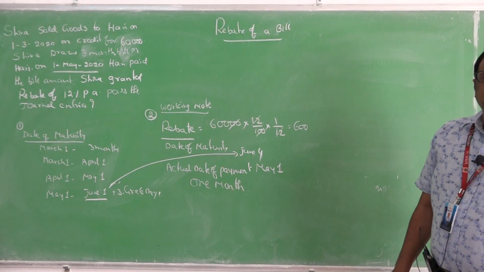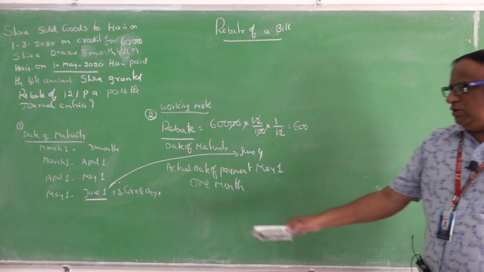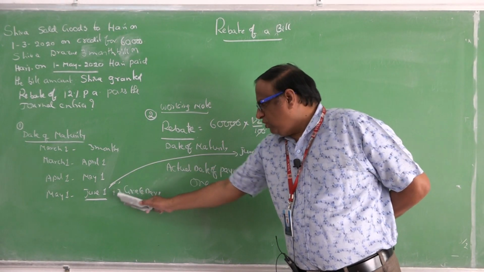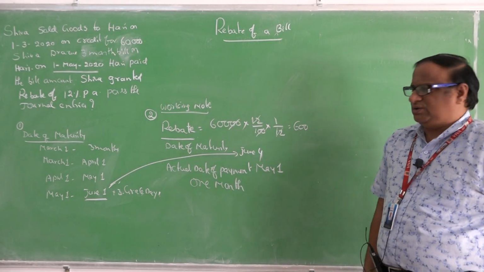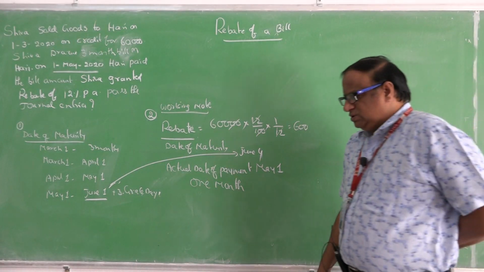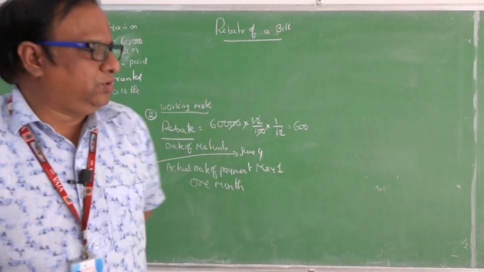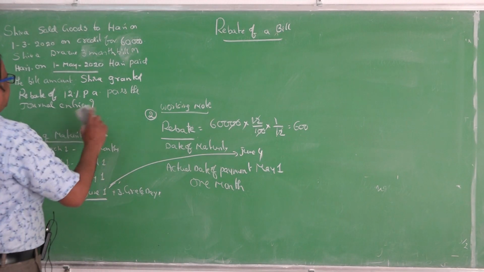That is the rebate, 600. So he has to pay on June 4th, but he has paid on May 1st. 3 days, that 3 days. So in such a case, 1 month before he has paid, 60,000 into 12 by 100 into 1 by 12. 600 is a rebate. Now, I will write down the entries.